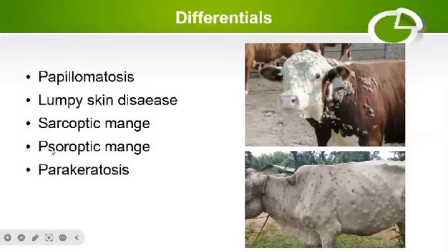In sarcoptic and psoroptic mange, you will find pruritic lesions. The animal will have severe itching, and because of itching, the animal will scratch its body, and there will be erythematous lesions on the skin. And parakeratosis is basically because of zinc deficiency, because of which the keratin cells cannot grow properly. And this disease mainly affects the hindquarters but does not affect the face and neck region.